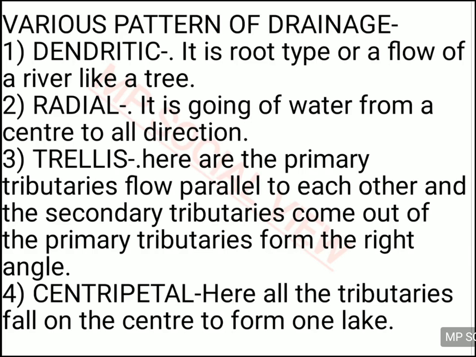When the primary tributaries are parallel to each other, and the secondary tributaries make a right angle to the primary tributaries, then that pattern is called the trellis pattern.